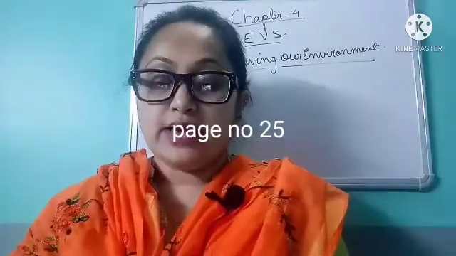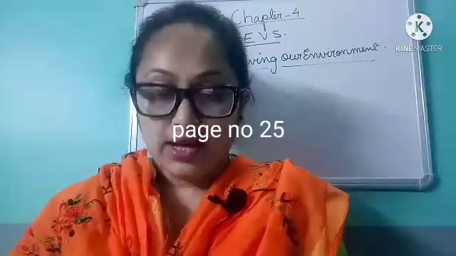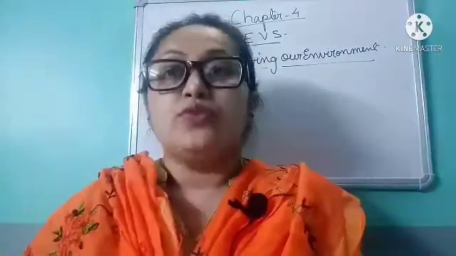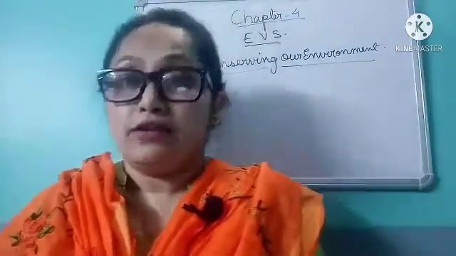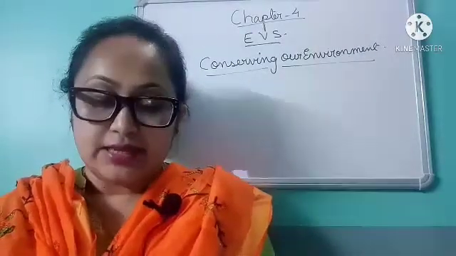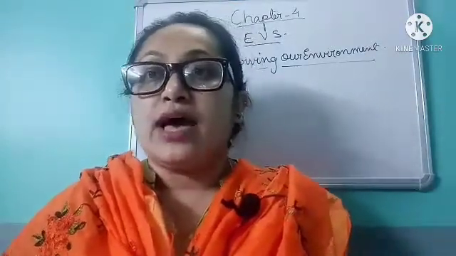Everything that surrounds us makes up the environment. The environment consists of both living things and non-living things. It also includes both natural and man-made things. Now what is environment? Environment means everything surrounding us. The environment includes both non-living things and living things. Living things are those which have life, and non-living things do not have life, like book, table. Got it?